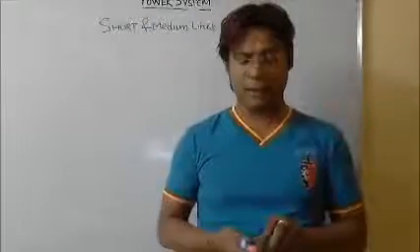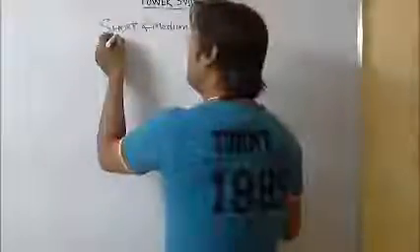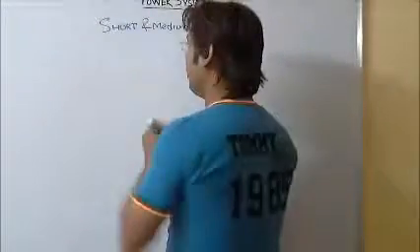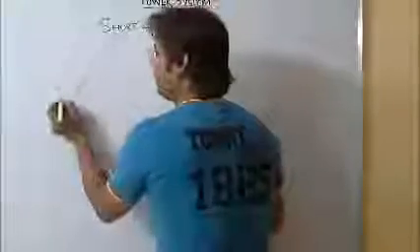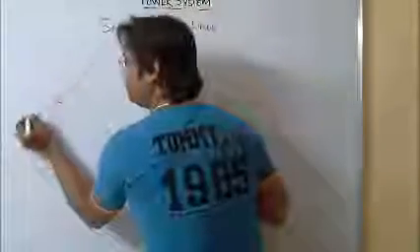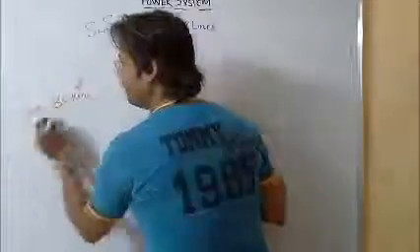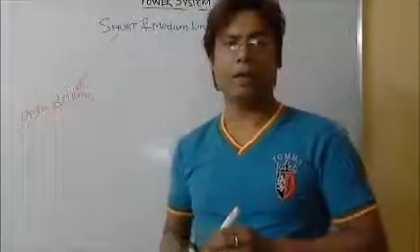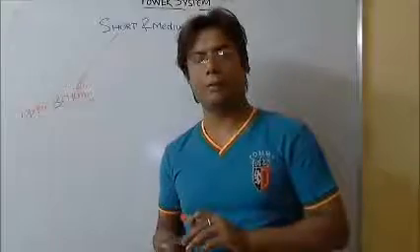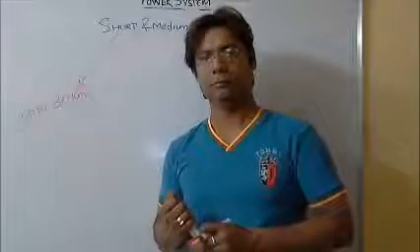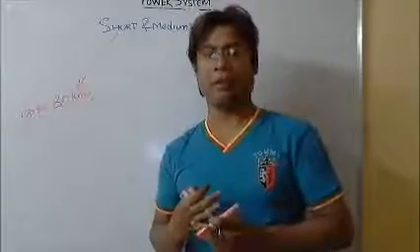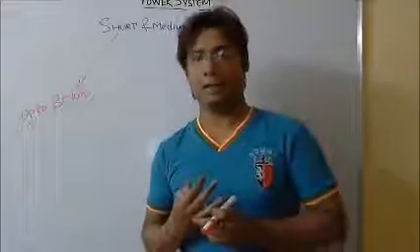The short lines are normally treated as up to 80 kilometers. So the lines which are not more than 80 kilometers are characterized as short lines.